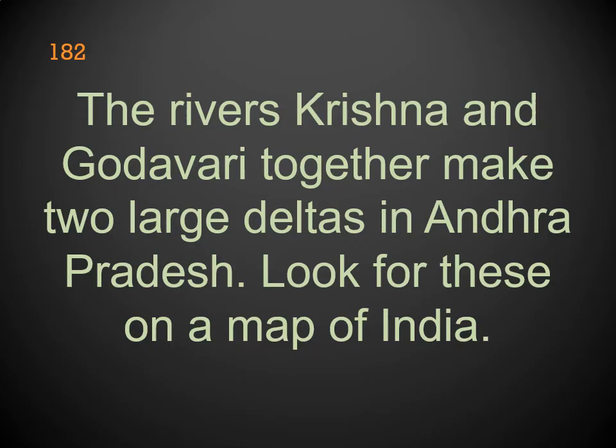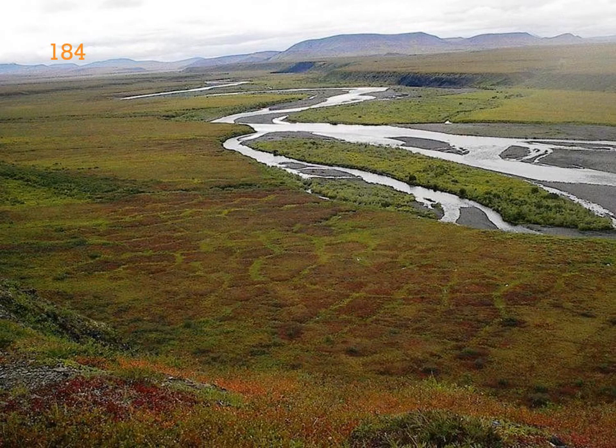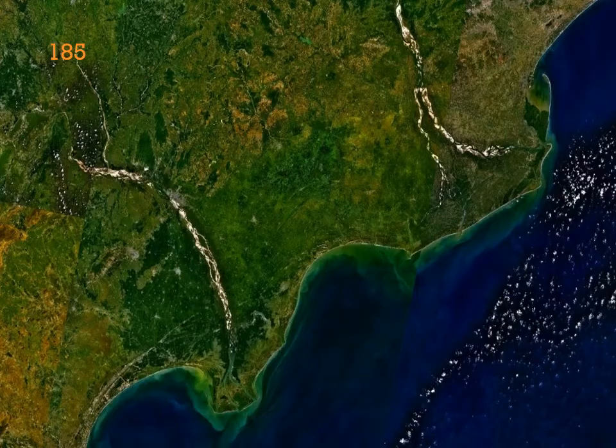The rivers Krishna and Godavari together make two large deltas in Andhra Pradesh. Look for these on a map of India. This is the image of the Krishna Godavari delta. Another image of the Krishna Godavari delta. One more image of the Krishna Godavari delta.